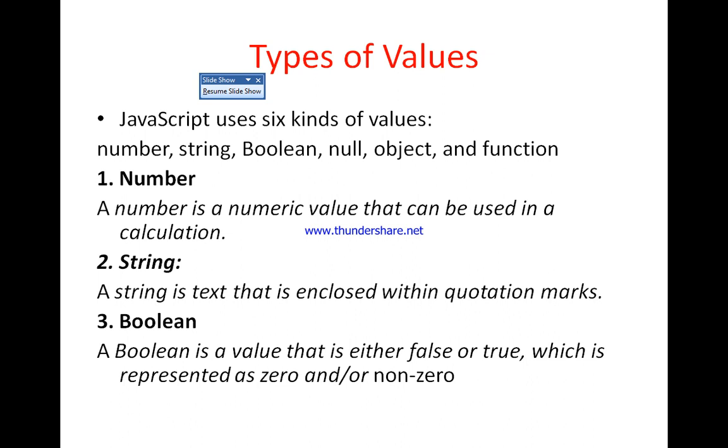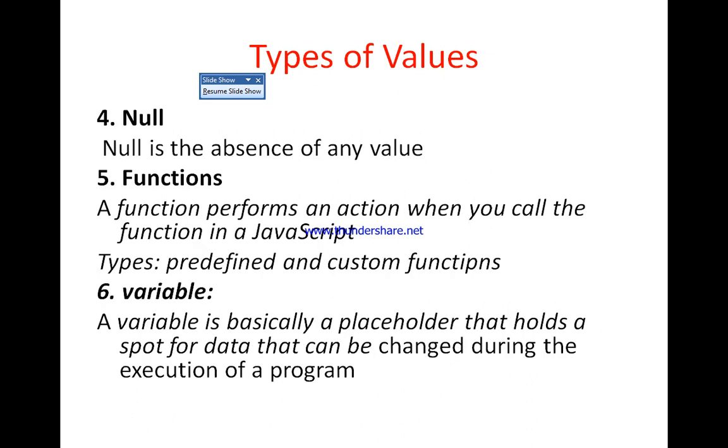Now the second point is string. A string is text that is included within a pair of quotation marks. It may be single quotation marks or double quotation marks. That is a string. Now a boolean value may be either true or false, which in JavaScript is represented as 0 or non-zero.